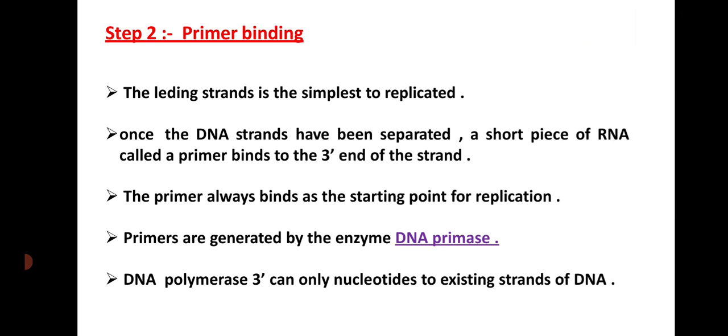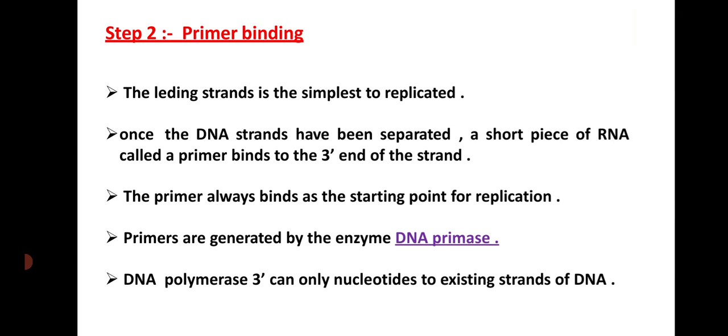Then step 2 is primer binding. After the replication fork, the leading strand is the simplest to replicate. Once the DNA strands have been separated, a short piece of RNA primer binds to the 3' end of the strand. The primer always binds at the starting point for replication.